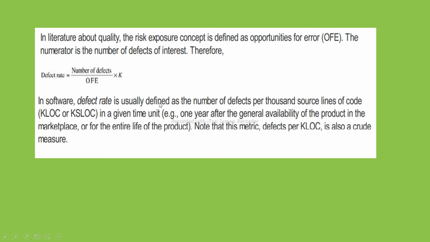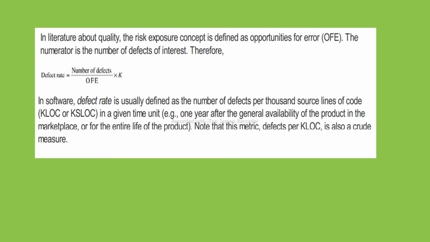In software, defect rate is usually defined as the number of defects per 1,000 lines of code in a given time unit. For example, 1 year after the general availability of the product in the marketplace, or for the entire life of the product. Note that this metric, defects per KLOC, is also a crude measure.